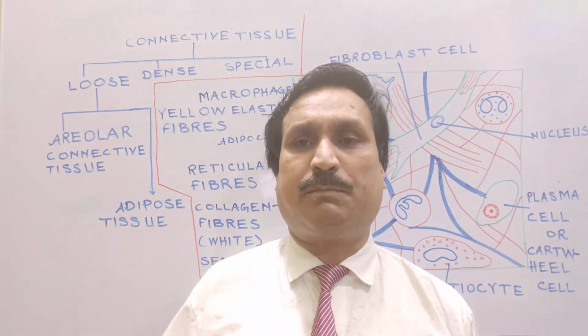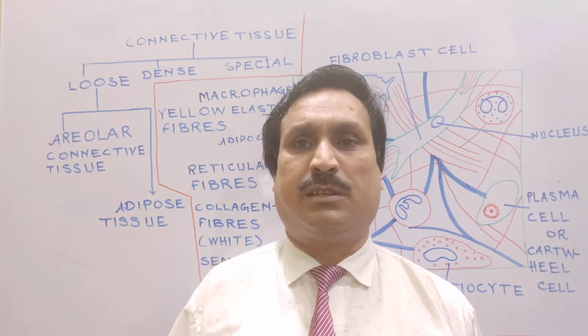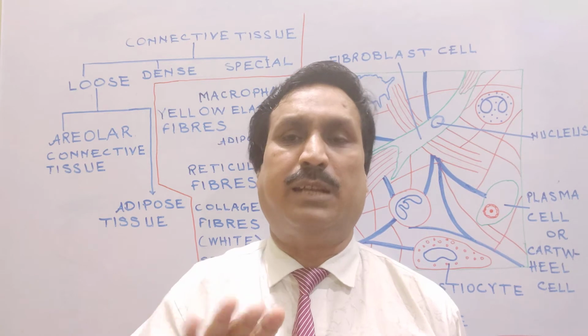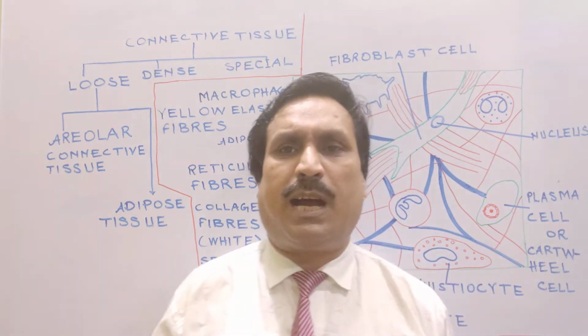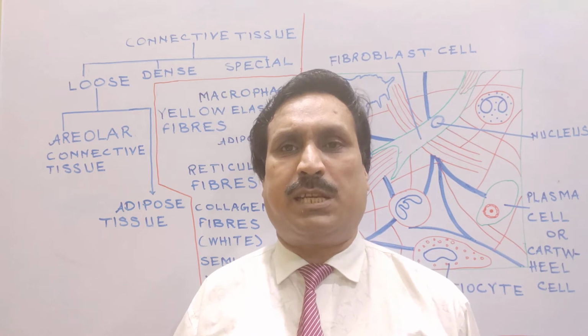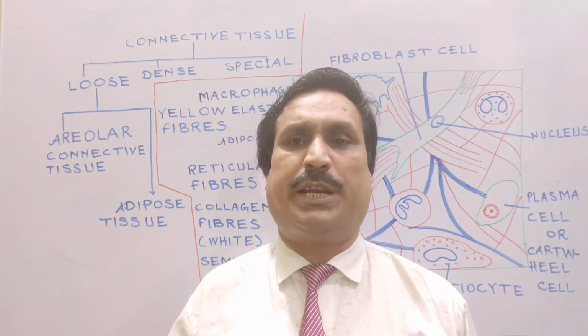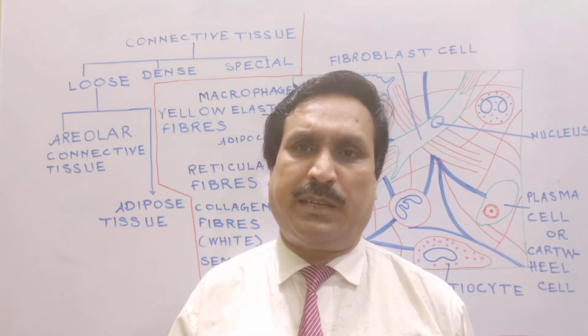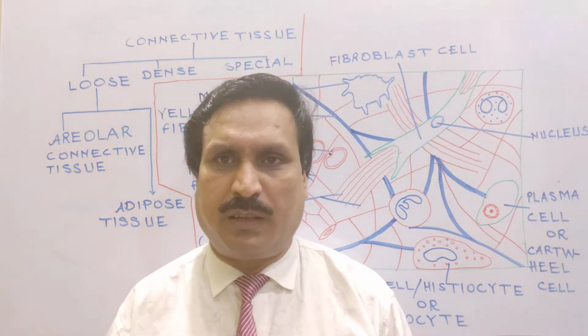Here blood is an exception in which matrix is not secreted by its component cells, whereas in other types of connective tissues, matrix is semi-solid or semi-fluid and is secreted by its component cells.